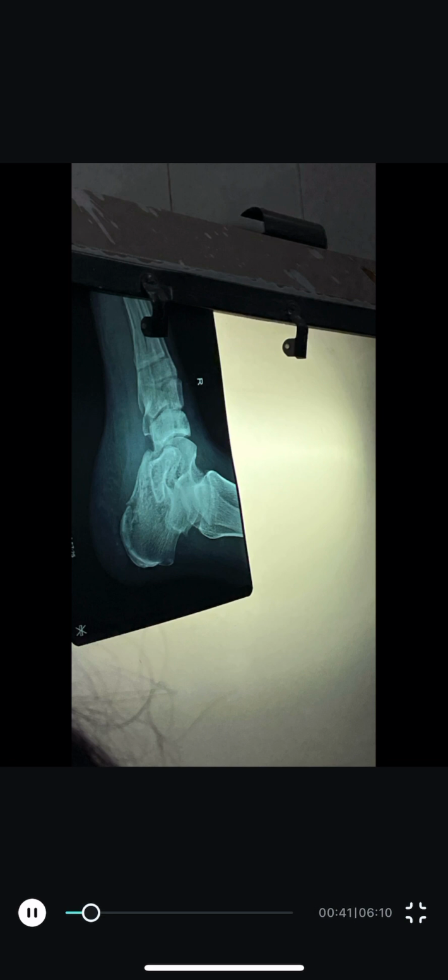A 39-year-old man having a history of falling, and he had pain in this heel. So after doing X-ray, it is confirmed that he has a tongue depressed, split fracture in the calcaneum. You can appreciate it very well.